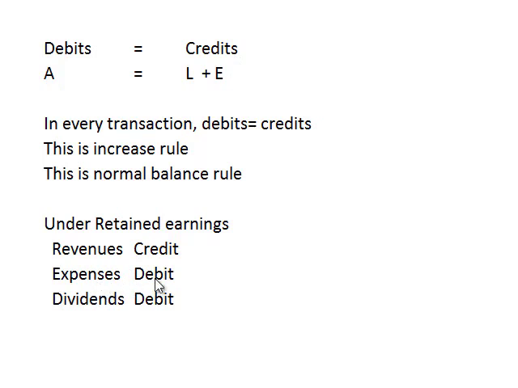Therefore, the normal balance for an expense account is a debit. Similarly, dividends decrease equity, so the normal balance for a dividends account is a debit. So under equity here, these are the normal balances for these sub-accounts. Because expenses and dividends decrease equity, they have normal debit balances instead of credit balances. Let's do a simple example.